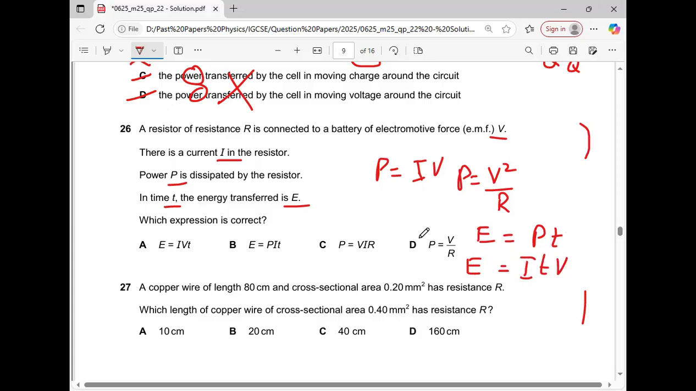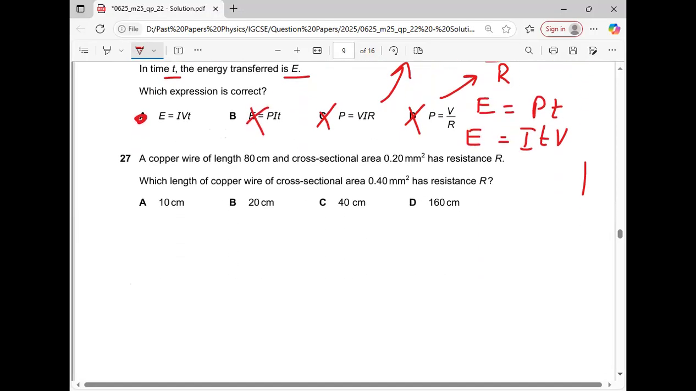P is equal to V over R? No. P is equal to IVR? No. E is equal to PIT? No. E is equal to PT? And then E is equal to ITV? Yes. Option A will be the correct answer. So you have to memorize all the formulas related with power, resistance and energy. Okay, the next question.